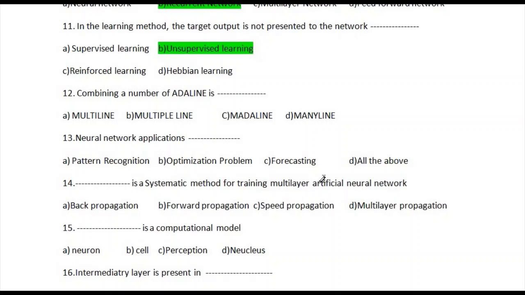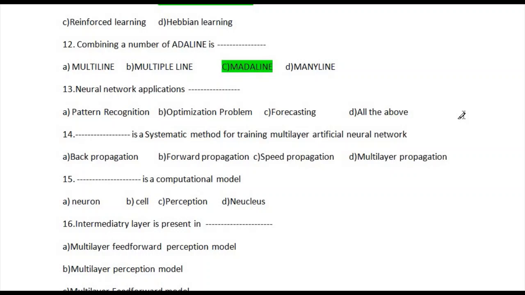Question number 12 is: combining a number of Adalines is called? The available options are multi-line, multiple line, meta line, and many line. So the correct answer is meta line, option number C. So let's go for question number 13.